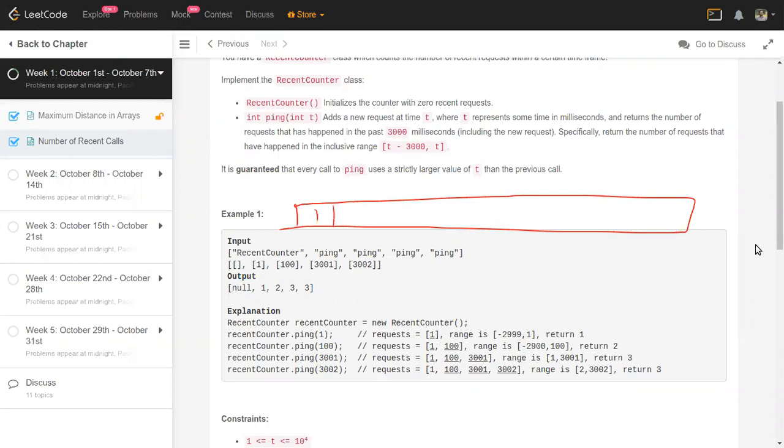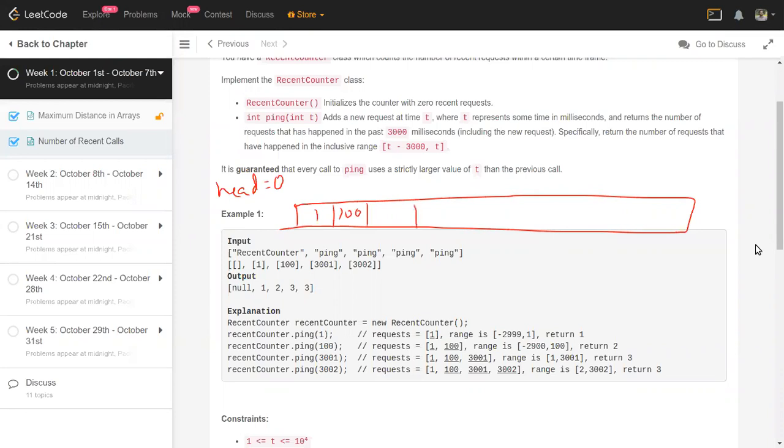I'm going to return one because right now the head of my queue is going to be 0, where I haven't deleted anything so far. When I get 1, my vector size is 1, so 1 minus 0 is going to be 1. Then when I get the next one, which is at say 100, I see that at head 0 nothing can be deleted because that is still within the time frame. So the answer is going to be 2, because vector size minus head.